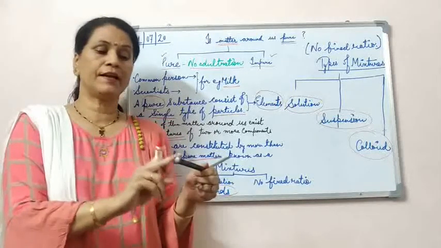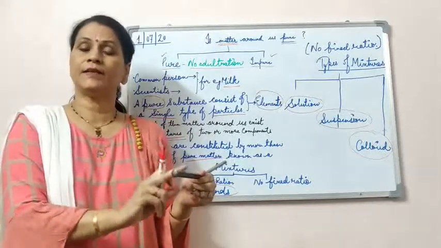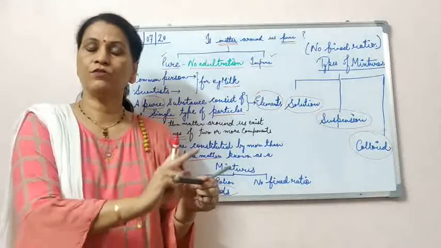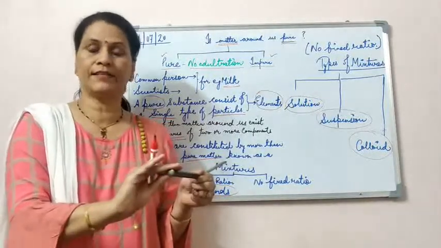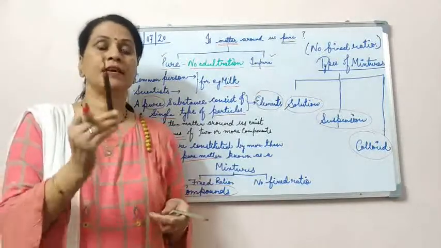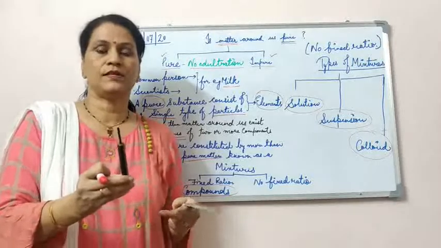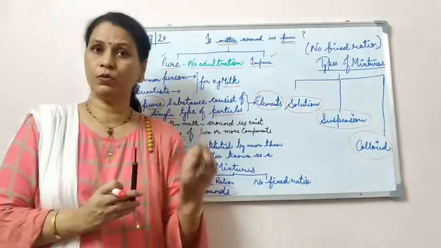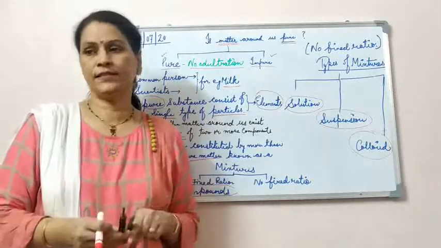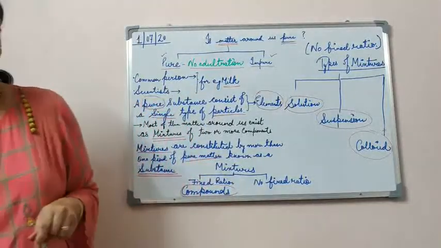In this iron bar, all the atoms are of iron only. There is no mixture. So if all the particles are the same, then according to science, this is a pure substance. Same goes for the aluminium. All the atoms are of aluminium, so it's a pure substance according to the definition.